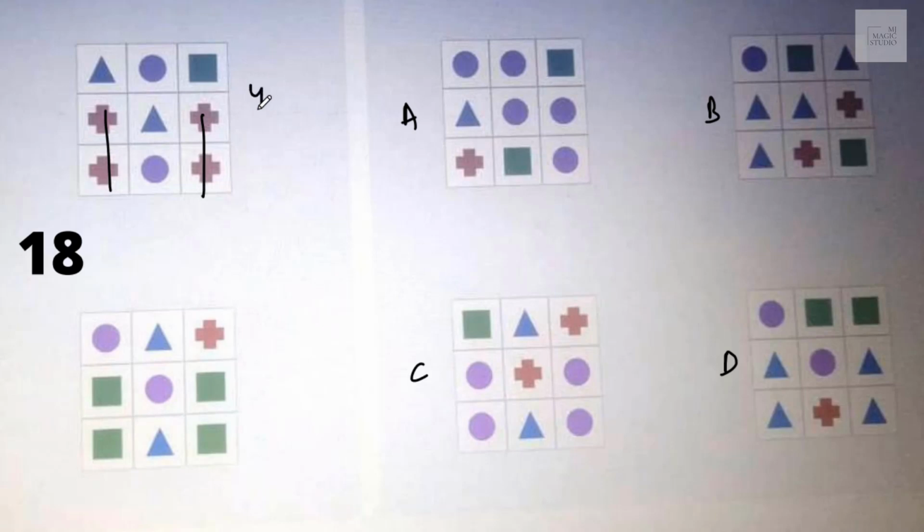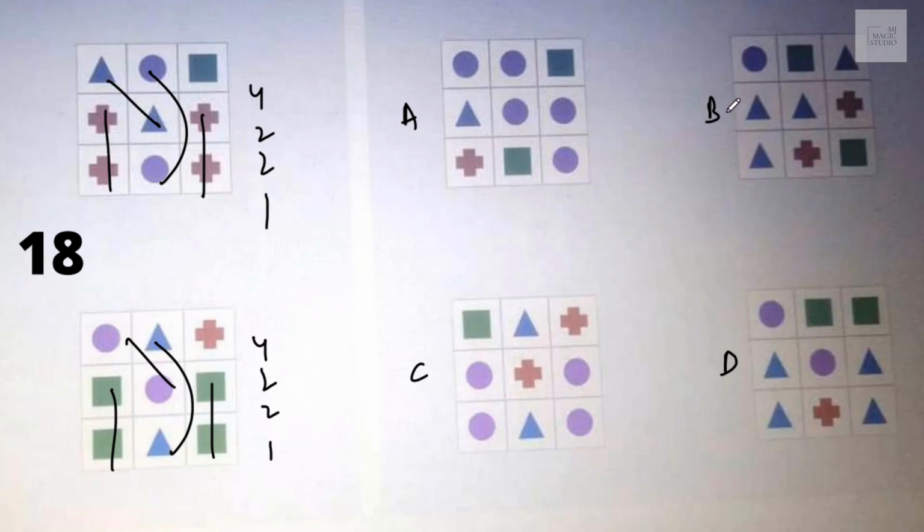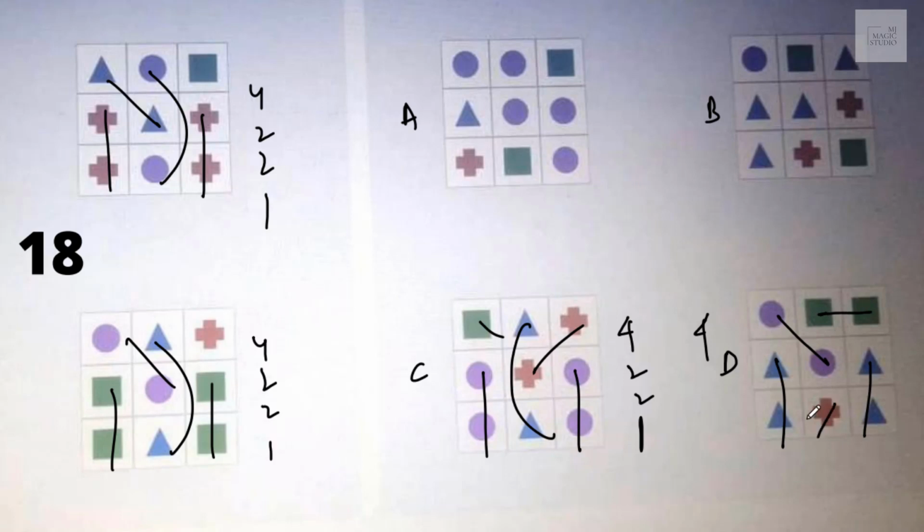So we have this pattern of 4, then we have 2, 2, 1. In C I can see this pattern. In D I can see this pattern. Now the count 4, 2, 2, 1. Bingo, it fits in.